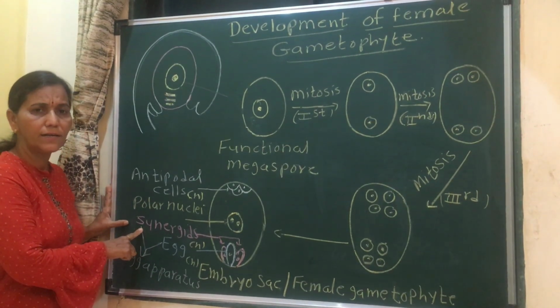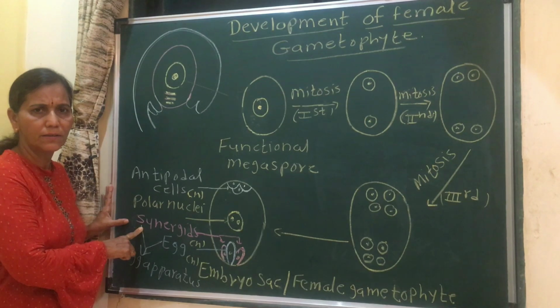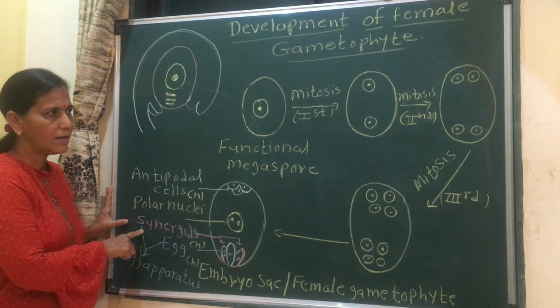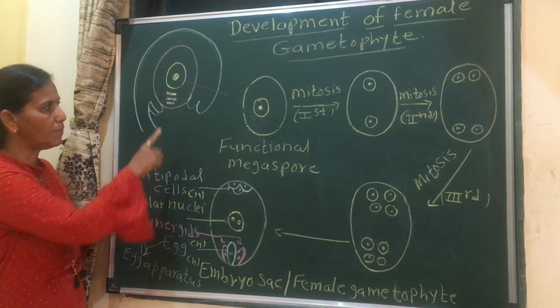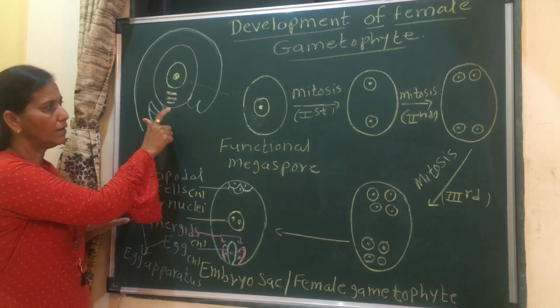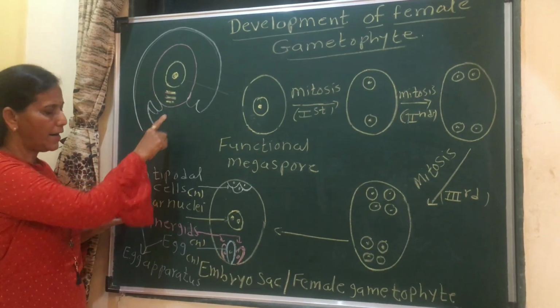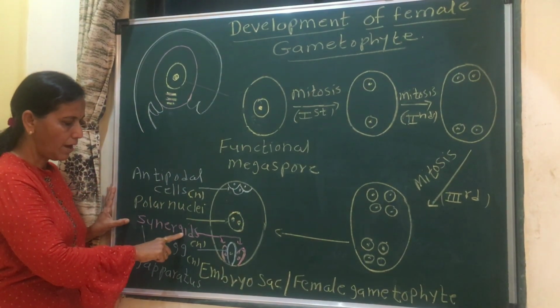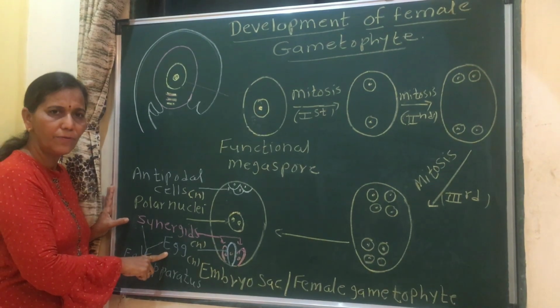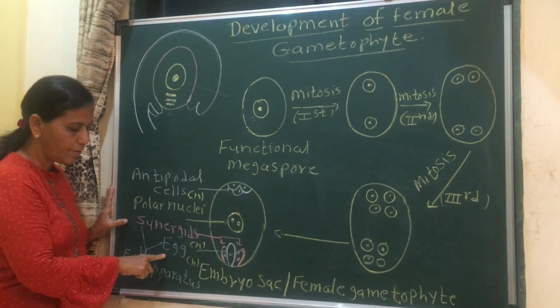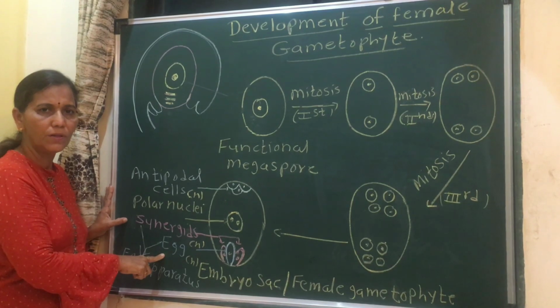The synergids contain the filiform apparatus, which guides the pollen tube. When the pollen tube enters the ovule, it is guided by the synergids, and the egg acts as the female gamete. After fertilization, it develops into the zygote.